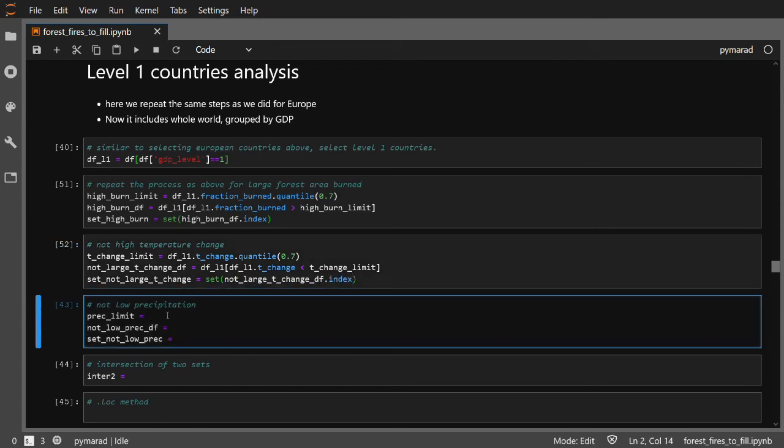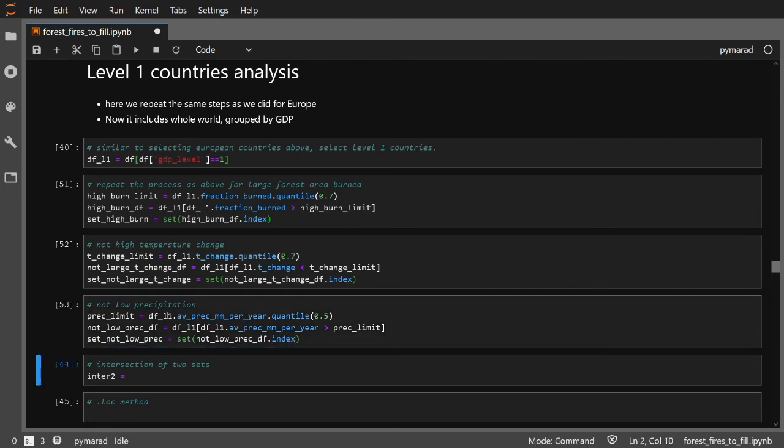Cannot surprise you with the precipitation part. Precipitation limit, again from the L1 countries, and average precipitations, then quantile 0.5. After that, creating the data frame with the condition that L1 countries average precipitation values need to be higher than the press limit. And finally, creating the set out of the data frame, not low precipitations, again index. Run the final cell. Now we have 3 sets ready.